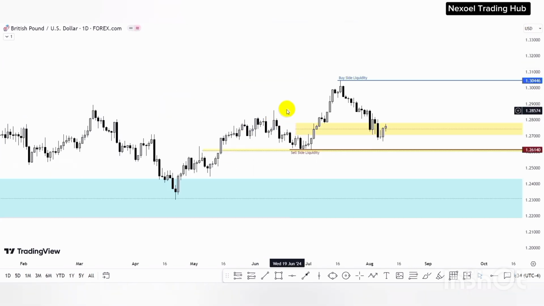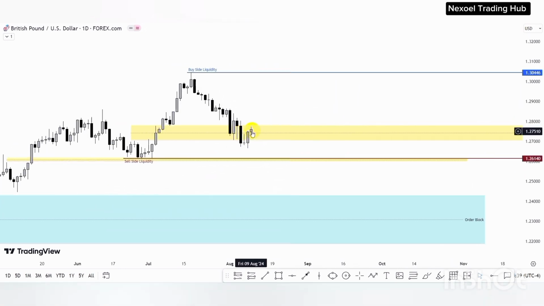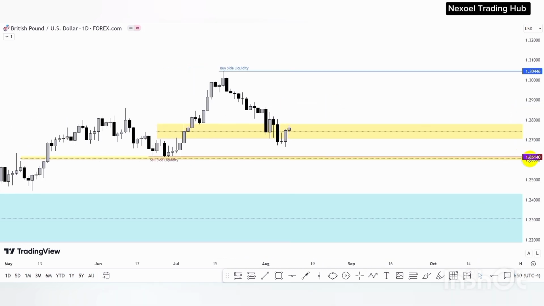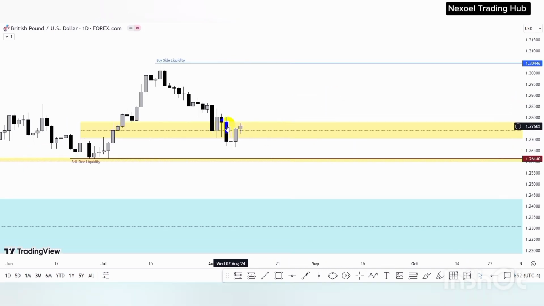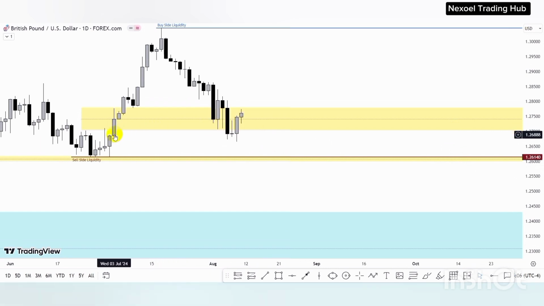So here in the daily time frame, what we can see is that price has not pushed to the upside to take out these high points for us to actually confirm that we are going to be in that bullish momentum to the upside. What we saw last week was price giving us this candle, so we were anticipating that this may further push price to the upside. But then price respected this sponsorship candle and further pushed price to the downside into this fair value gap.